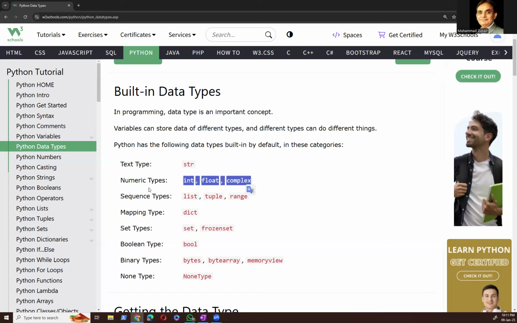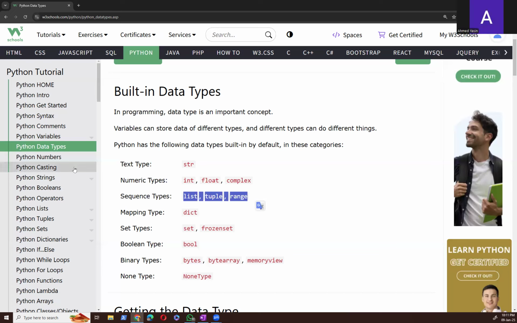These are the famous data types, but there are others as well. For example, one category is sequence types, and the data types are list, tuple, and range.